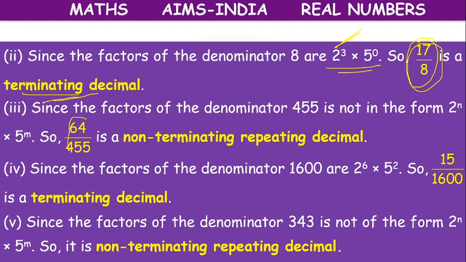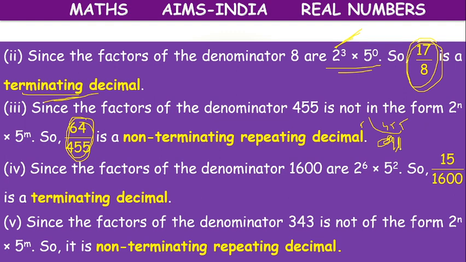Here 455. What will we get here? 455 divided by 5. 5 9s are 45, 5 1 is 5. What are we getting? 91.